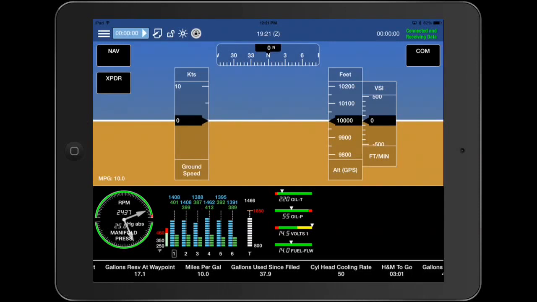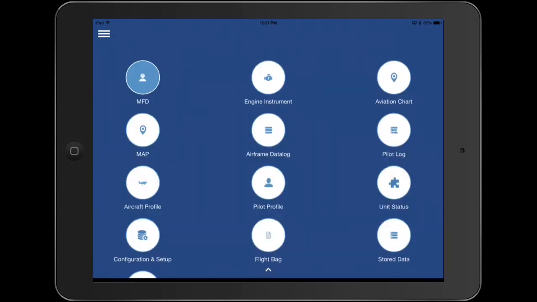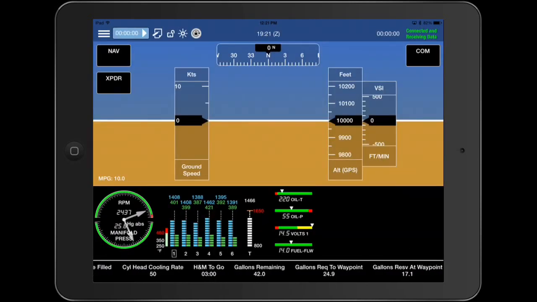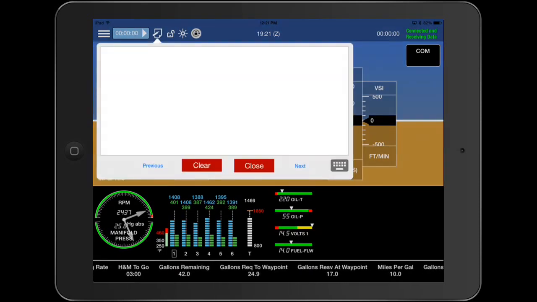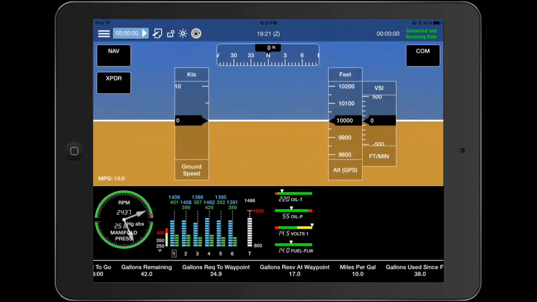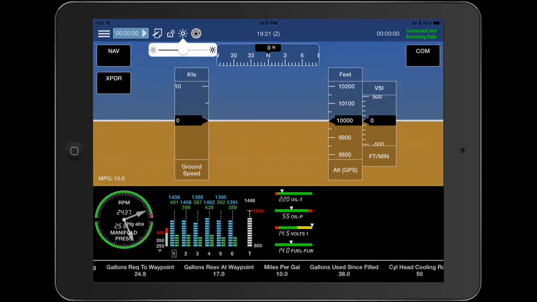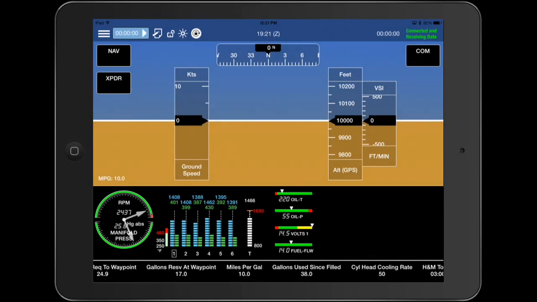When you log into the app with the engine running, this is the screen that you will see. Along the top are the menu bar, a timer, a notepad, a screen lock button, a brightness control, an orientation lock button, the time in Zulu time, and the flight time.